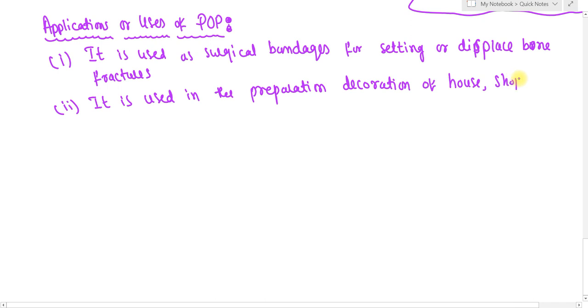Then third, I am going to explain. So it is used in the preparation of decoration of houses.